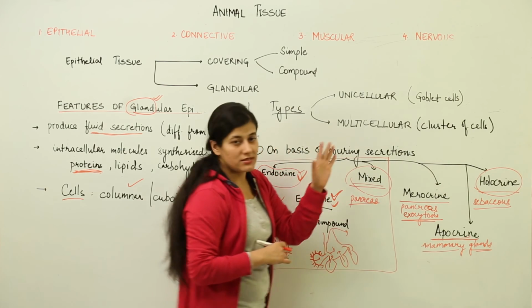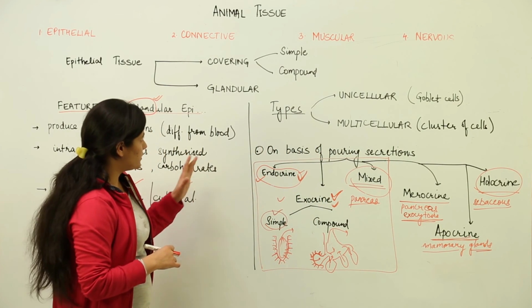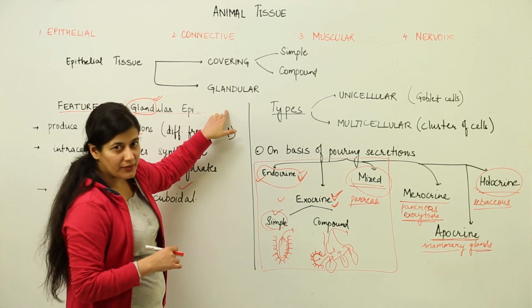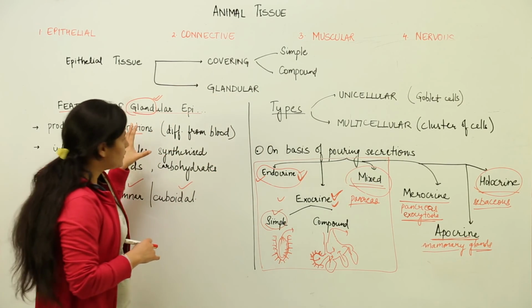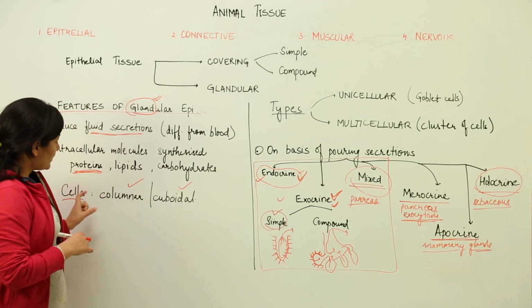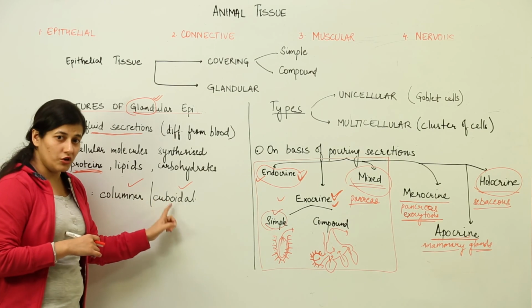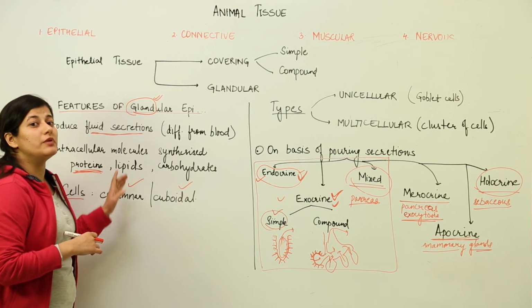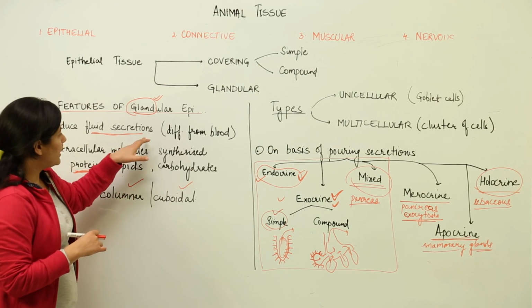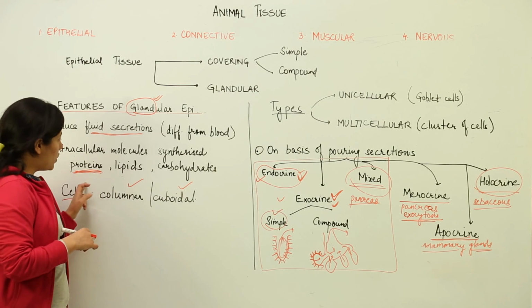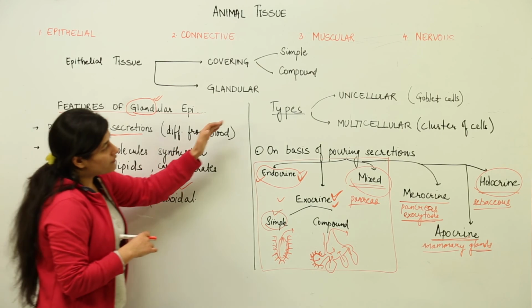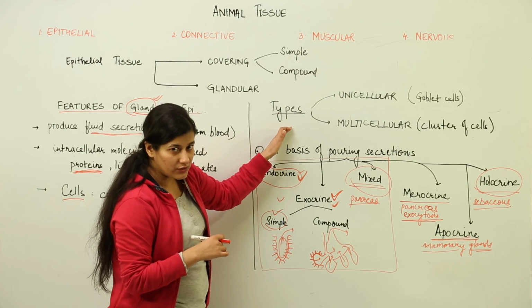So let us revise this entire thing what we have talked about till now, that there are two types of epithelium. As we pay attention to glandular epithelium, we have the cellular features where the cells would be columnar or cuboidal. Their secretions would be fluid, but they would not be like blood. They would have intracellular molecules which would be synthesized along with the secretions, and there would be two types of these glandular epithelium.